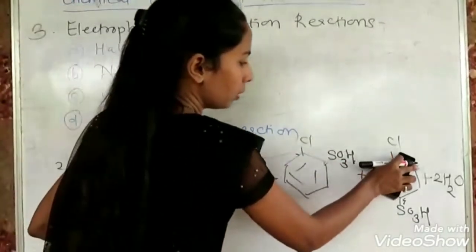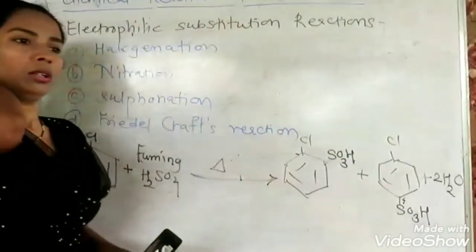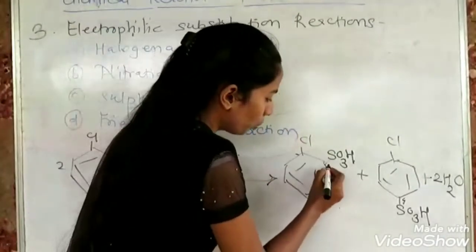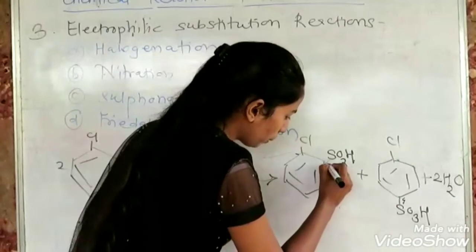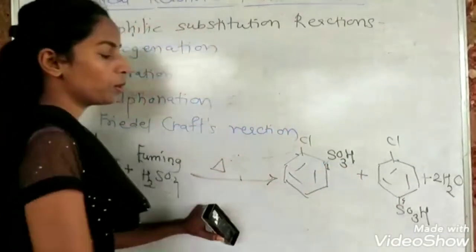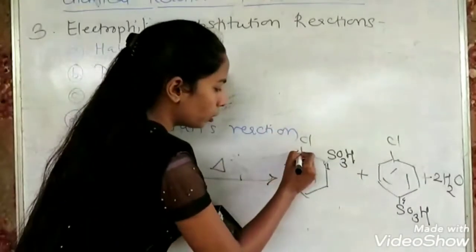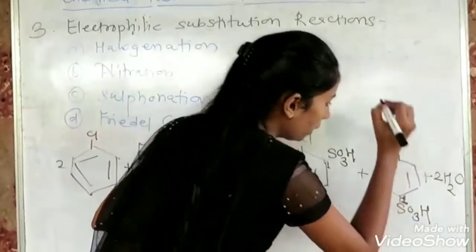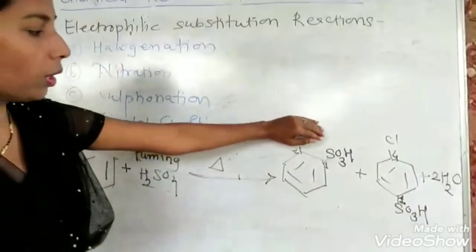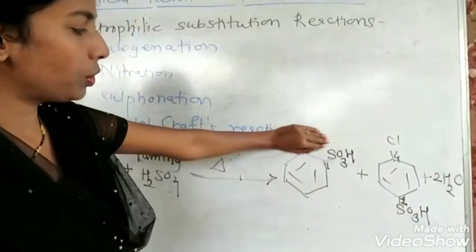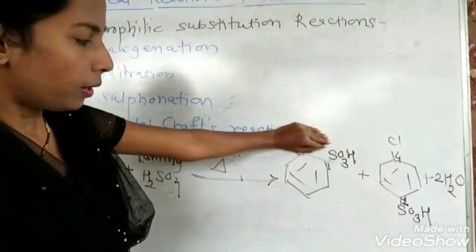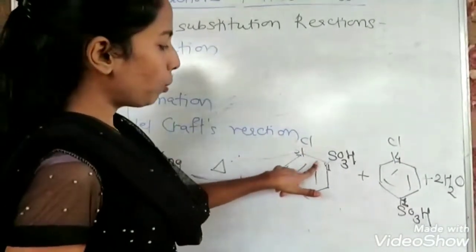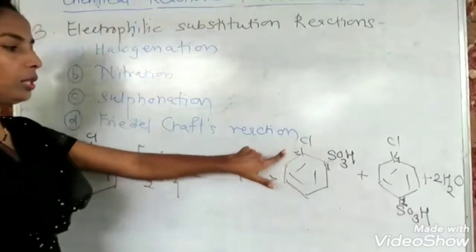As we numbered chlorine as the first in the previous compound, here you have to number 1 to the carbon on which the SO3H group is present. So chlorine is at the second position. Here, if SO3H is at the first position, chlorine will come at the fourth position, because this compound is benzene sulfonic acid, and chlorine here is the substituent. So the parent compound is benzene sulfonic acid and chlorine is the substituent.